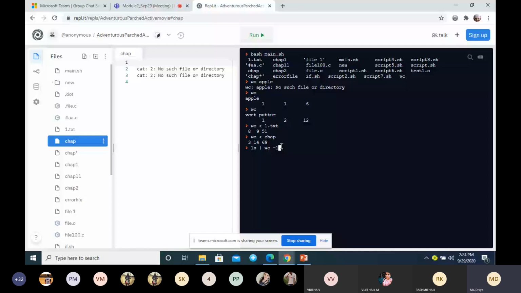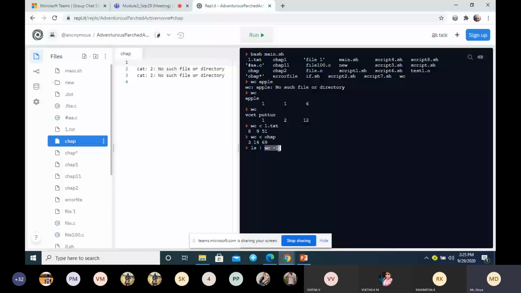We know what the ls command will give. The ls command will give you a list of files, correct? That output, whatever you are getting, will be given to the next command. So wc will list only the number of lines. It will not list words, characters and all. It will list only the number of lines, with the minus l option.